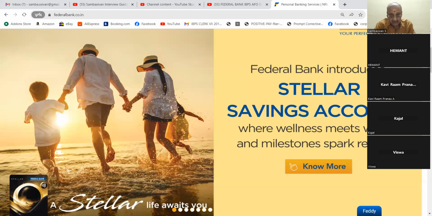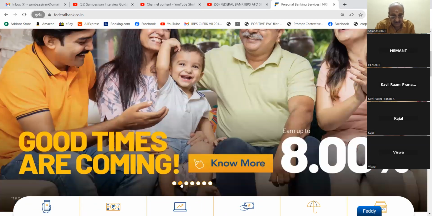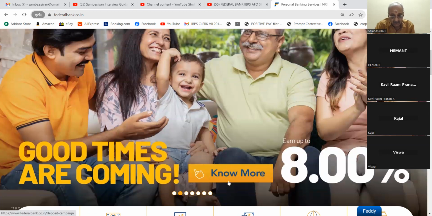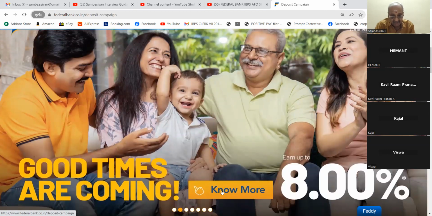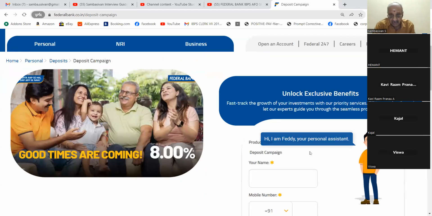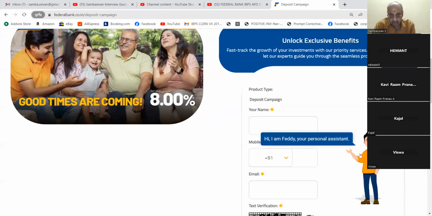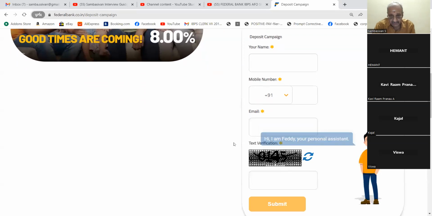Stellar Savings Account, where wellness meets with wealth and milestones spark rewards. I don't know what it is. Anybody read this? But there is not much time for us to read. Good times are coming, 8%. Unlock exclusive benefits. Product name, deposit campaign. Acha.